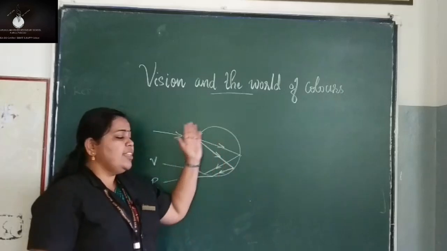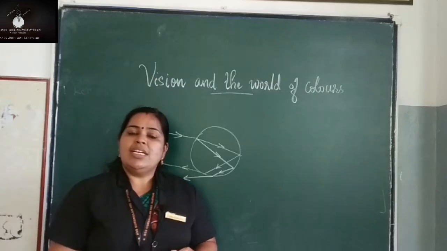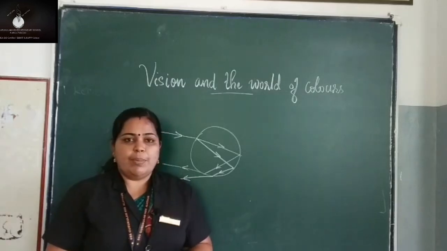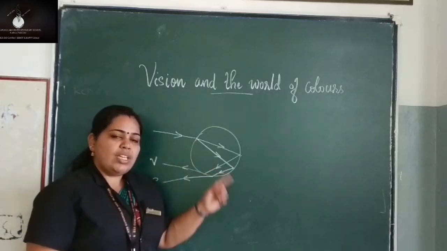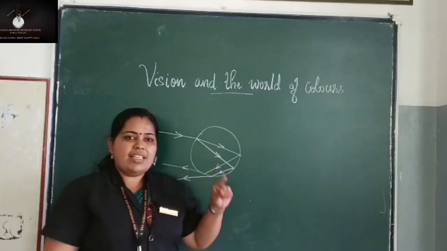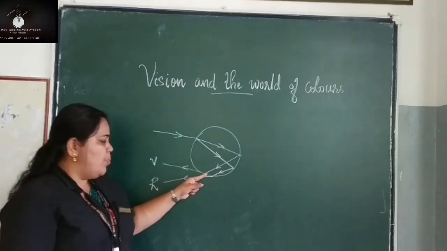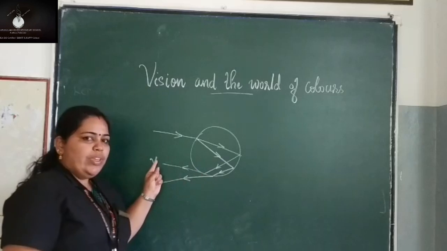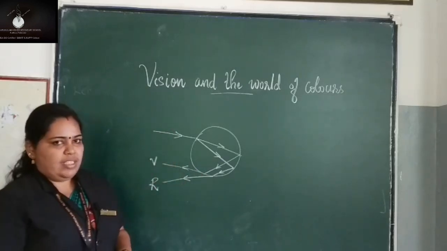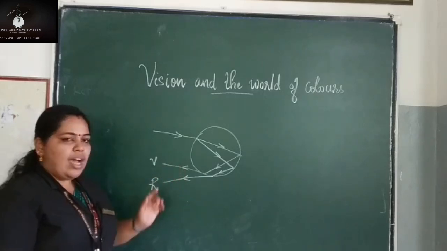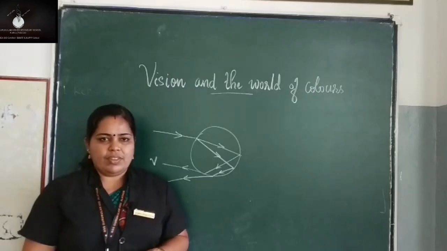What about inside the water drop? There, total internal reflection is taking place. You have already studied about total internal reflection. As a result, it gets reflected back inside the water drop, and when it comes out, we can see this white light split into its constituent colors, VIBGYOR. So V and R, and in between these, we can see other colors.